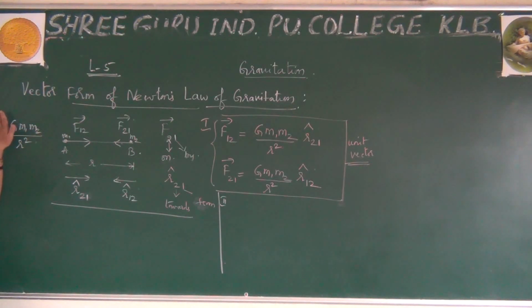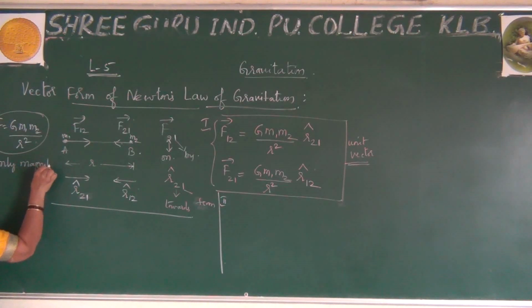So it is an expression for the universal law of gravitation. Here I did not write the direction anywhere. This explains only the magnitude of force. Please observe, only magnitude. Nowhere have I written the direction. It will never speak about the direction. Only the magnitude of force I have written here.